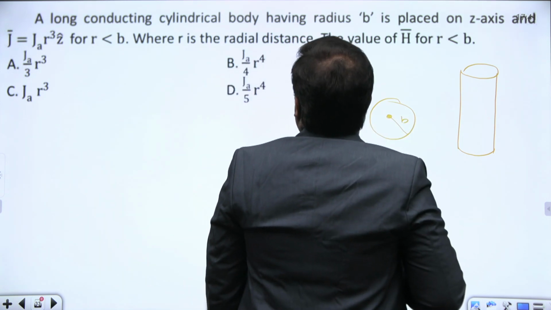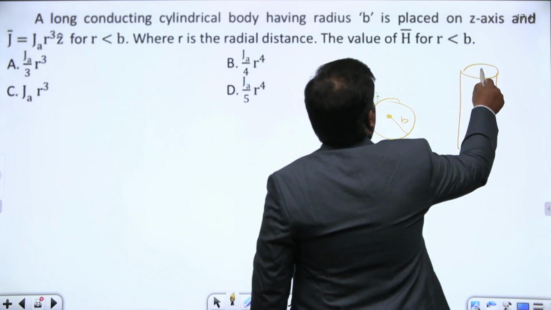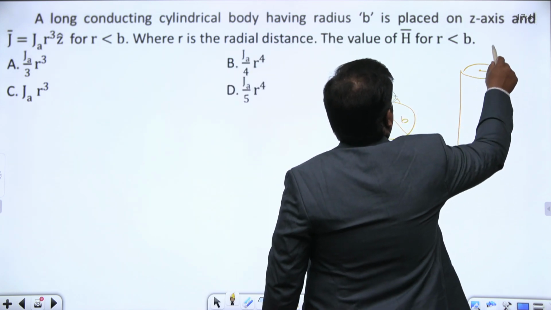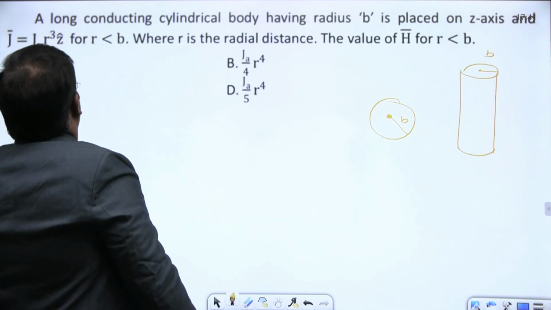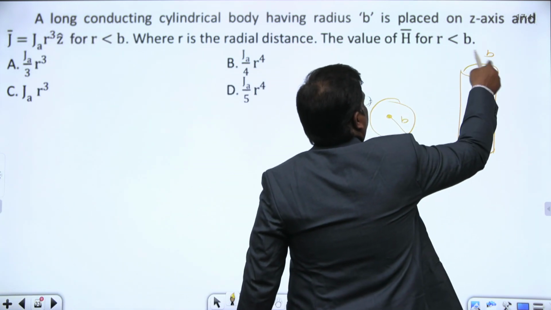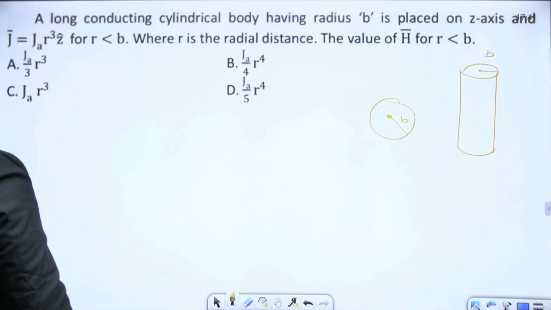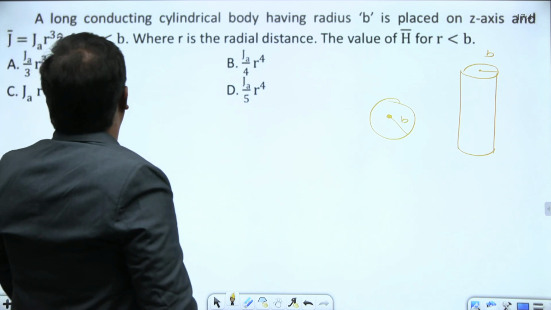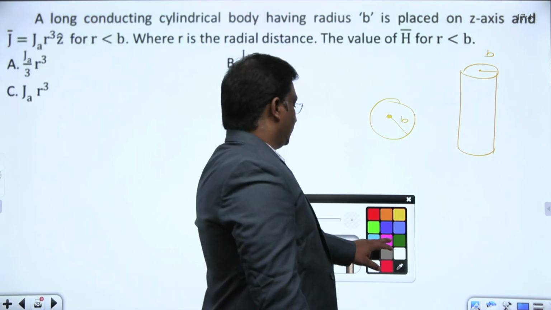This radius is b. This is the information given. Radius is b, where r is the radial distance for r less than b, inside this entire thing. They are asking for h bar, and they have given the j bar.